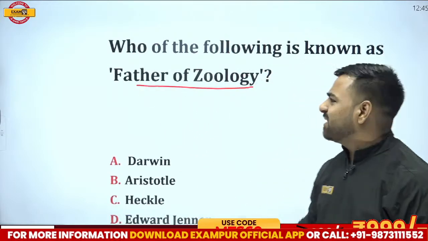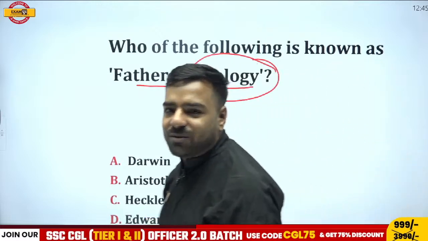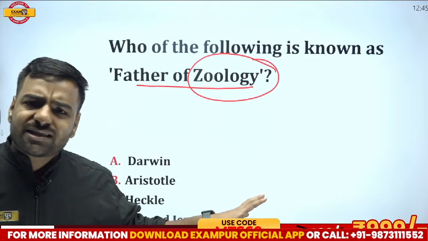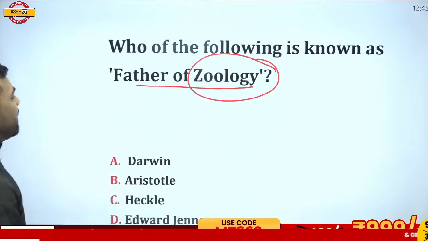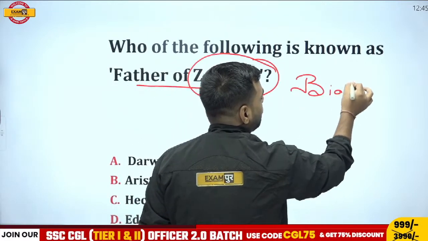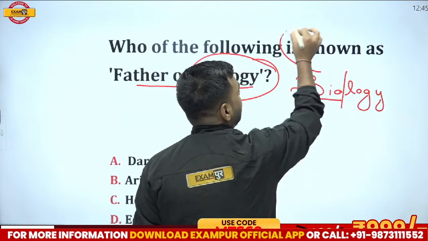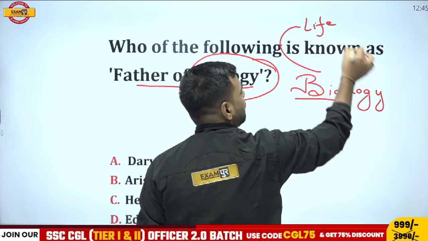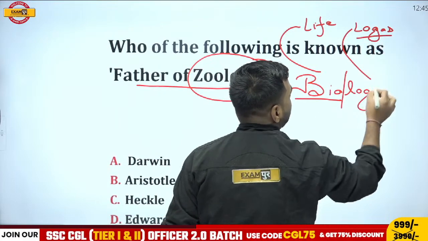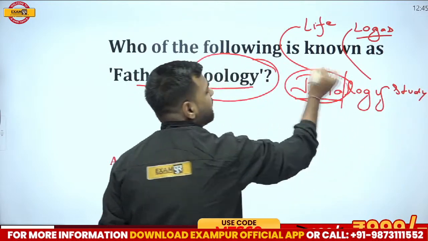Now you must be wondering, sir, what is zoology? We know about biology. We know what biology is. What is zoology? Let's understand. If I talk about biology, this word bio means what? Bio actually means life. Logy originated from the word logos, which means study. So study of what? Study of life is biology.